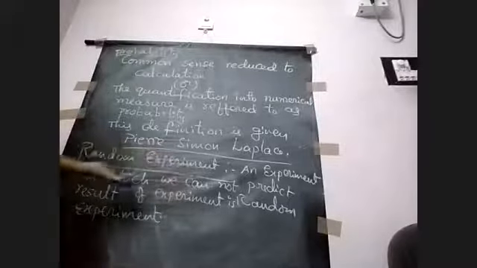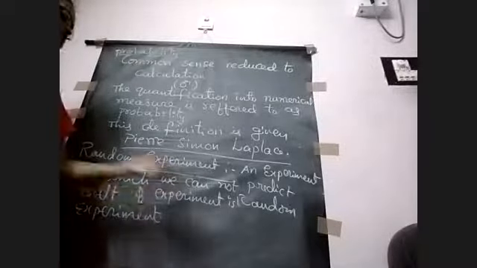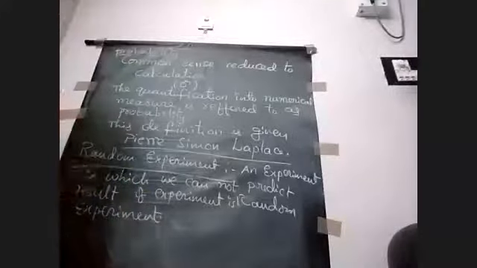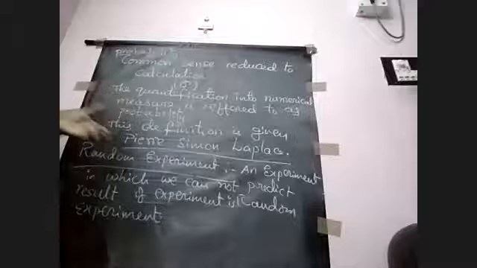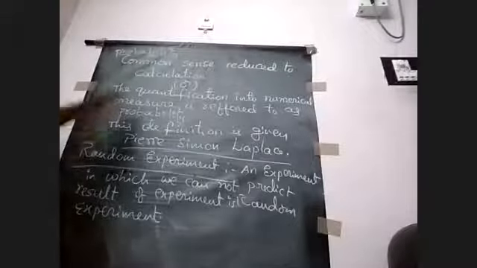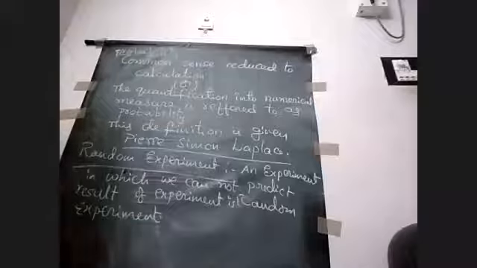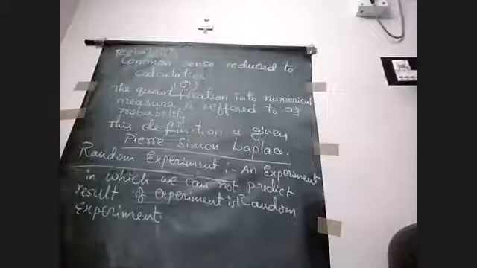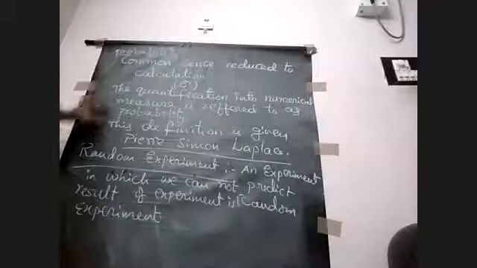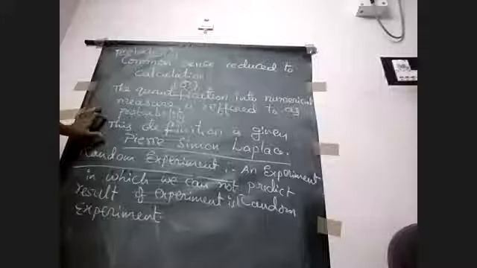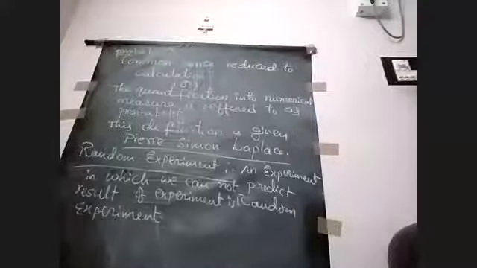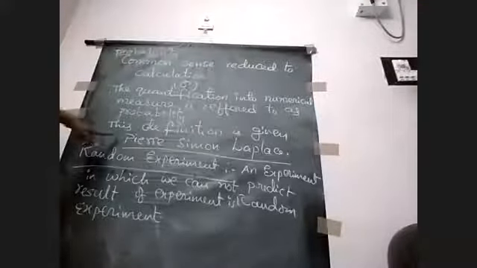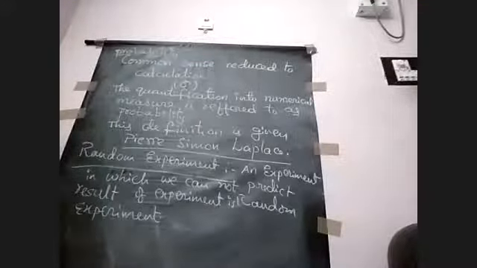An experiment in which we cannot predict the result of the experiment is called a random experiment. And you have to know all the terms involved in the probability. Okay, first write down in your CW and next I will continue. Write down firstly the definition of probability and the mathematician involved in this definition, and next the random experiment definition.